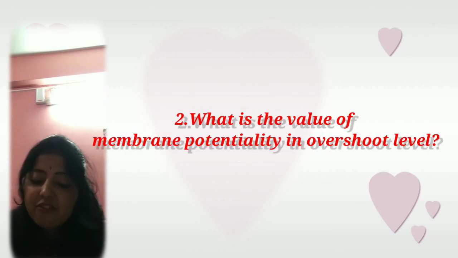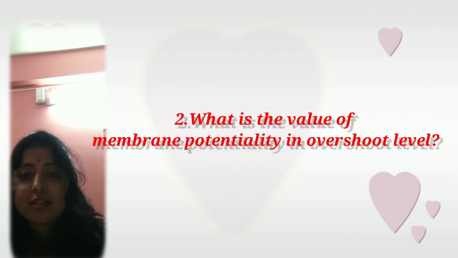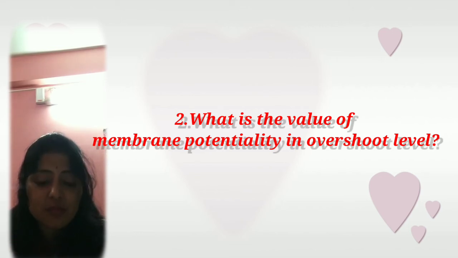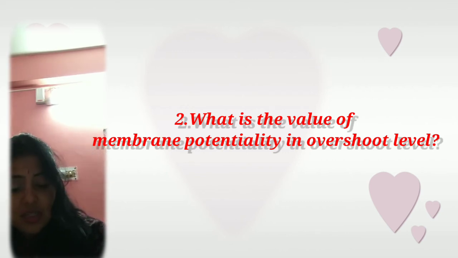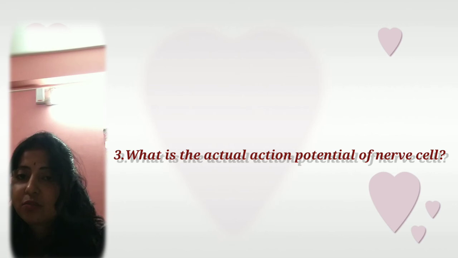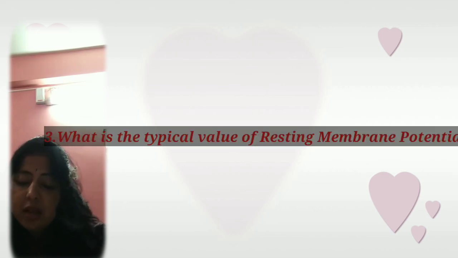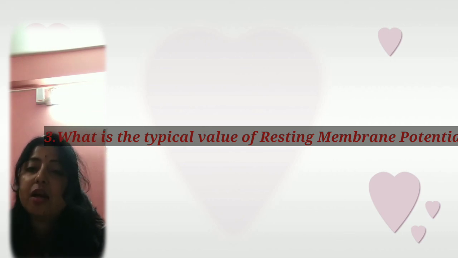Second question: what is the value of membrane potentiality in the overshoot condition, the overshoot level? I had shown you one graph, and on the basis of that I have given this question. Third question: what is the action potential of the nerves, the actual action potential of a nerve cell? The next question is: what is the typical value of resting membrane potential?